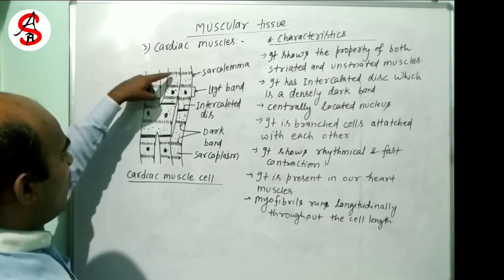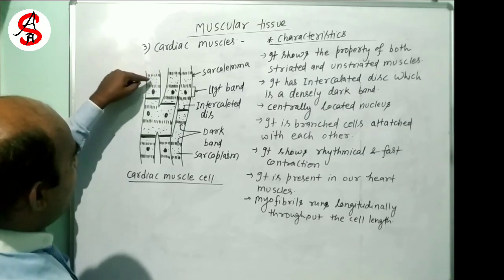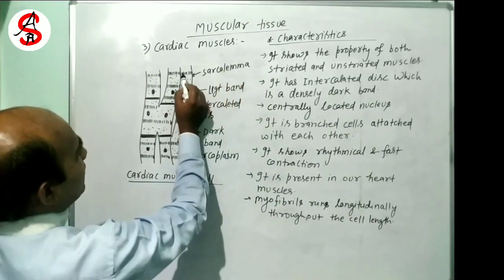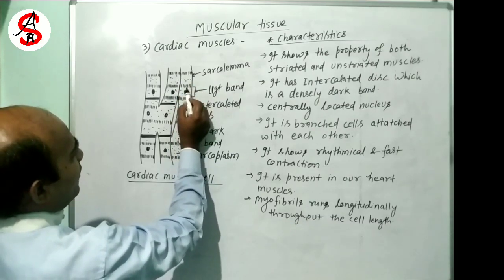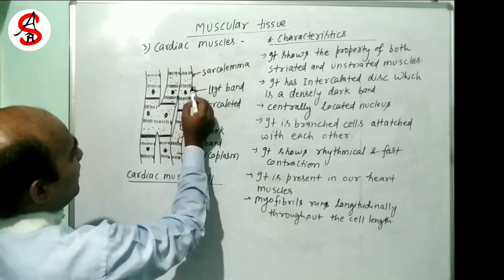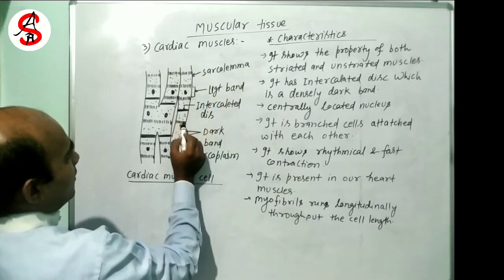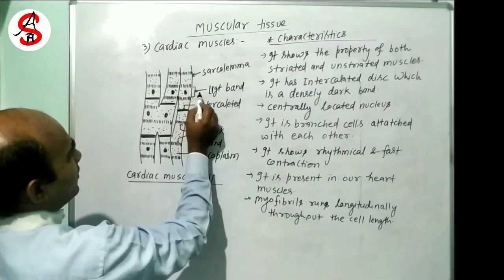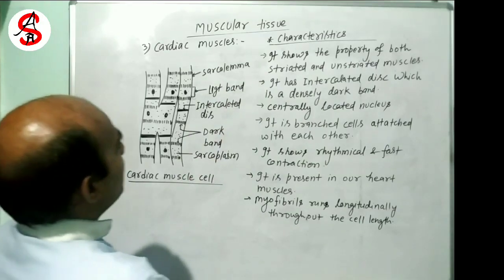There is presence of dark band, light band, dark band, light band. A space between two dark bands is known as a light band. So there is presence of alternate dark and light bands.